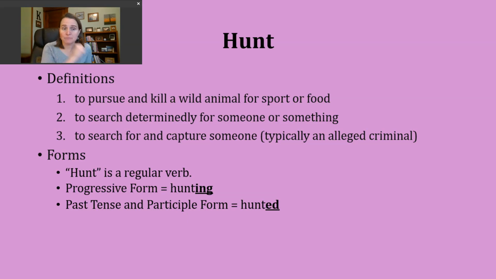For now, you should know that hunt is a regular verb. If you want to make the progressive form of this verb, all you need to do is add ing, and that forms hunting. The past tense and the participle form of our verb can be made by adding ed. Now, this base verb, hunt, ends in an unvoiced T sound. This means when I add the ed ending, I'm going to add an extra syllable to the verb. I'm going to make an id sound. So the past tense and the participle form of the verb should sound like this.